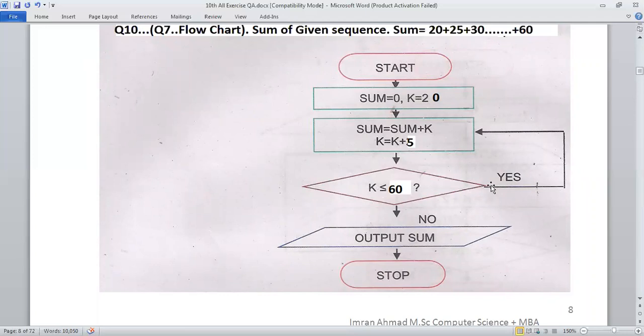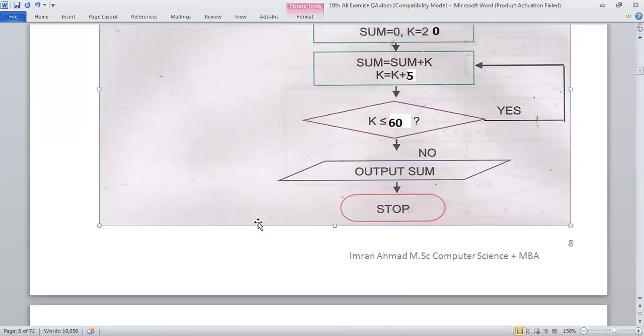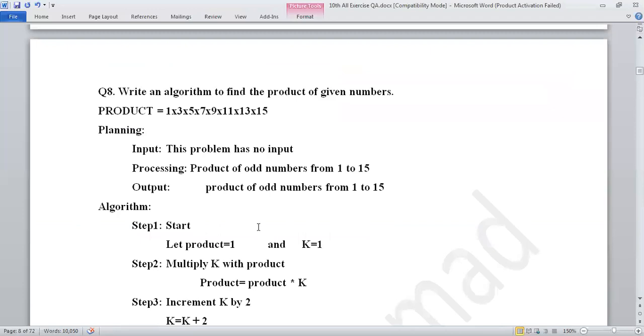If the condition is true, then watch over here, the arrow comes back to the steps, and this process will be executed again and again. When the condition becomes false, control automatically comes down and displays the result, which is sum. And the last step is stop. So next, same problem, same algorithm, but with multiplication.